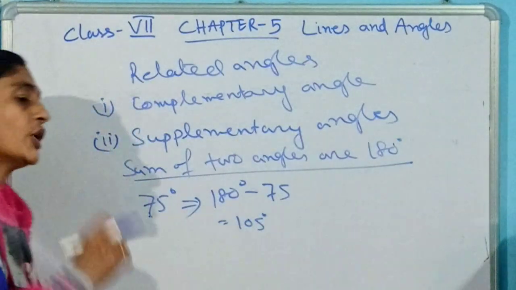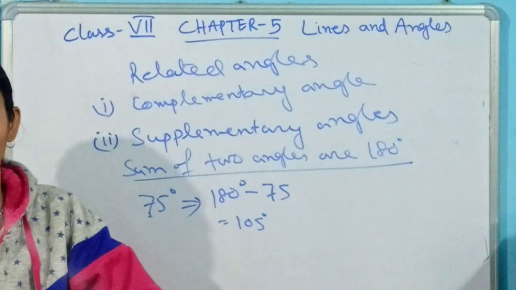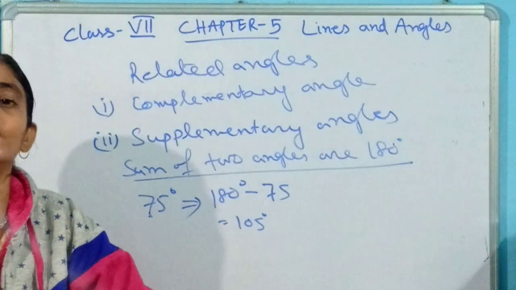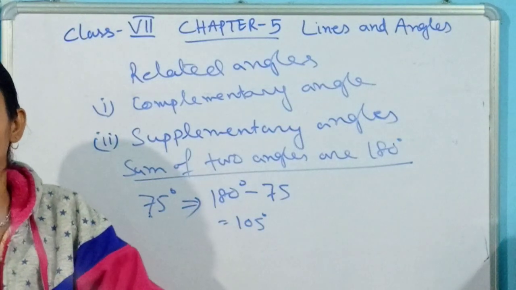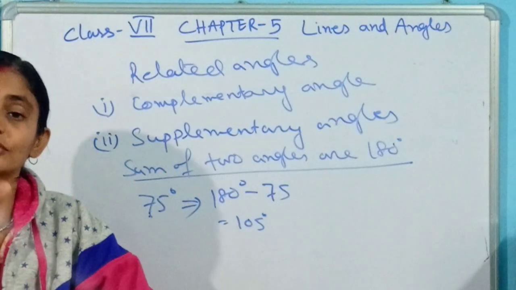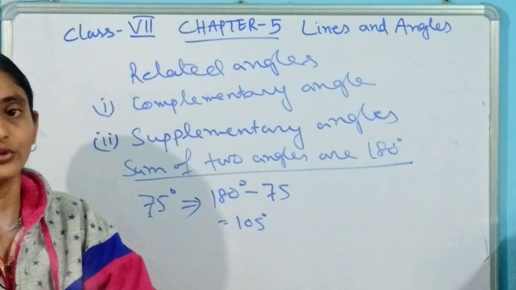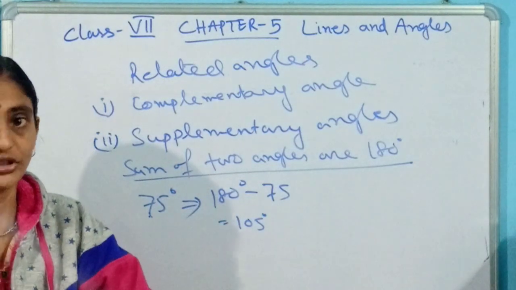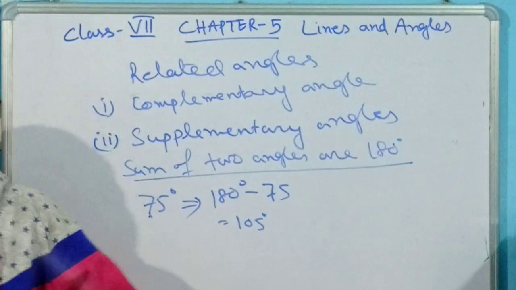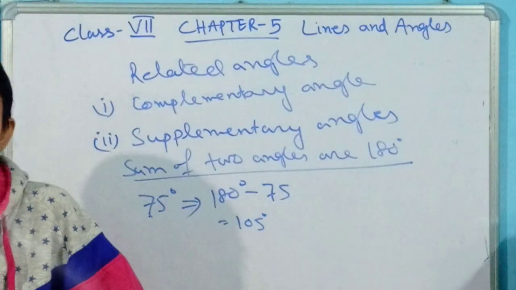Like that, if you are asked in which situation an angle and its supplement will be equal, yes, in which situation is it possible? If the measure of that particular angle is 90 degrees, its supplement must also be 90 degrees. It is the property of supplementary angles that the sum of two angles must be 180 degrees. So when the measure of one angle is 90 degrees, its supplement must be 90 degrees.